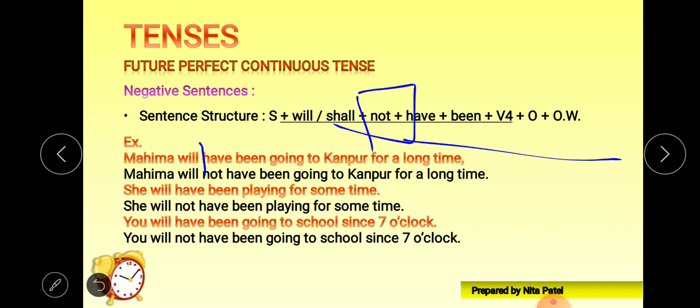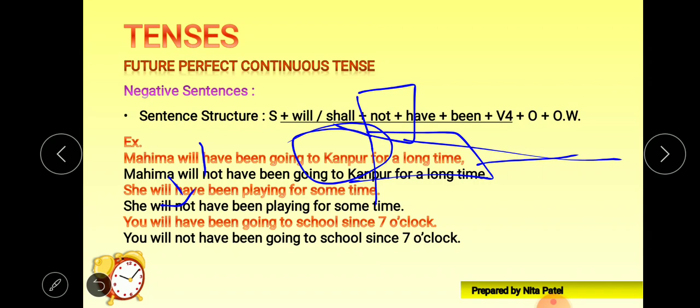So we are talking about the future, that in the future Mahima will have been going to Kanpur and she is going to stay there for a long time. So the action of staying at Kanpur will go on for a long period of time. She will have been playing for some time. Now again we'll just put not just after will or shall. So here we have will. So she will not have been playing for some time, right?